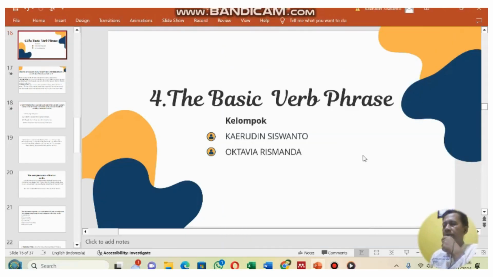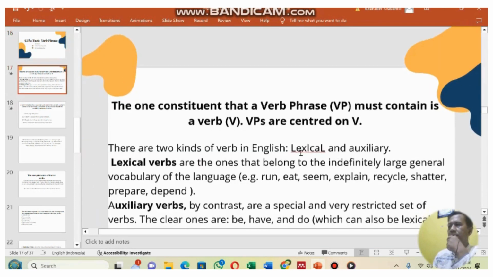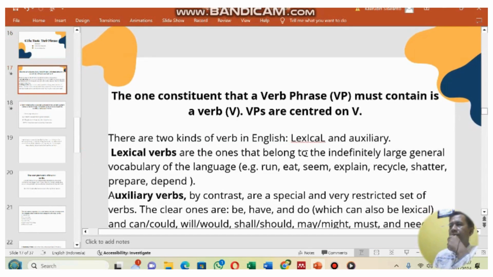Okay, the basic verb phrase. The one constituent that a verb phrase or VP must contain is a verb. VPs are centered on V. There are two kinds of verb in English, lexical and auxiliary.